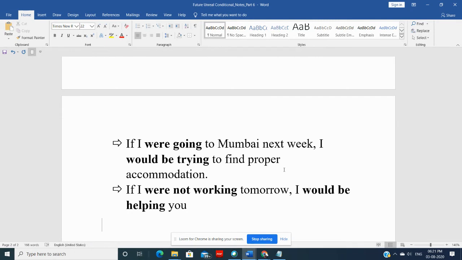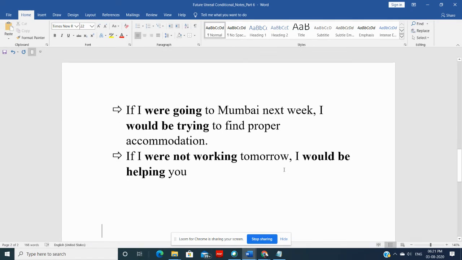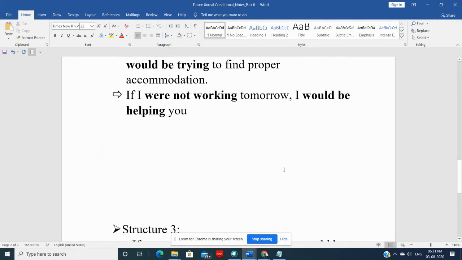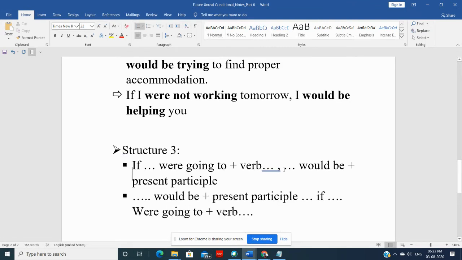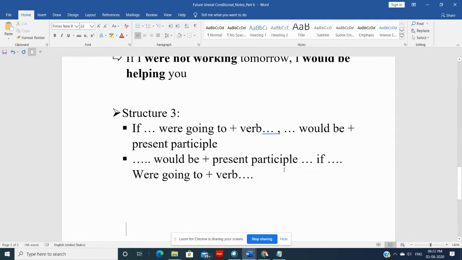Now let's talk about structure 3. In this type of sentence, in the if clause we use were going to. Remember, going to is our near future. Were going to plus verb, and then we use a comma, and then would be plus present participle. Let's see some of the sentences here in structure 3.